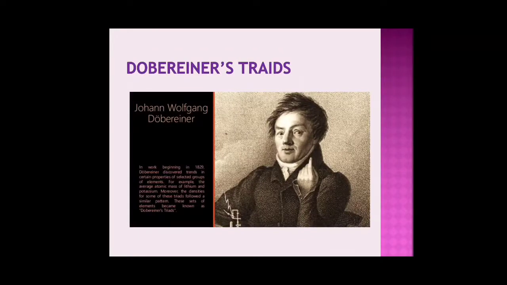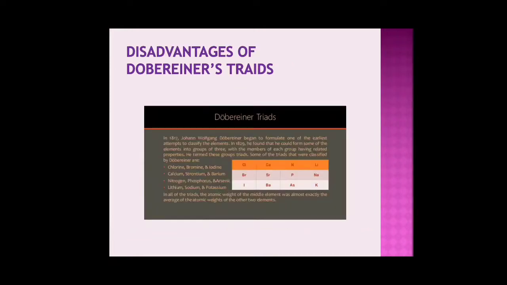Initially, Dobereiner was the first person to have started any kind of tabulation or classification. He had come up with the concept of triads. According to him, he placed elements in triads, that is in groups of 3. Like we can see an example here, chlorine, bromine and iodine were placed in one triplet or as one triad. And why were they placed together? According to him, bromine, that is the center element, had the average atomic weight of the first and the last, that is chlorine and iodine. So he managed to make 4 such triads.